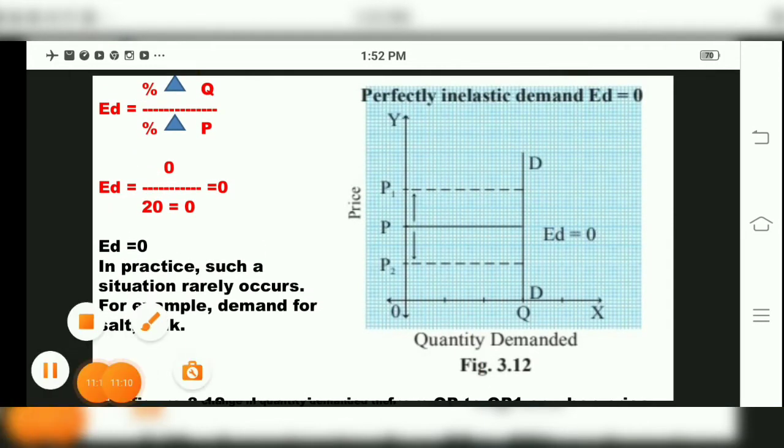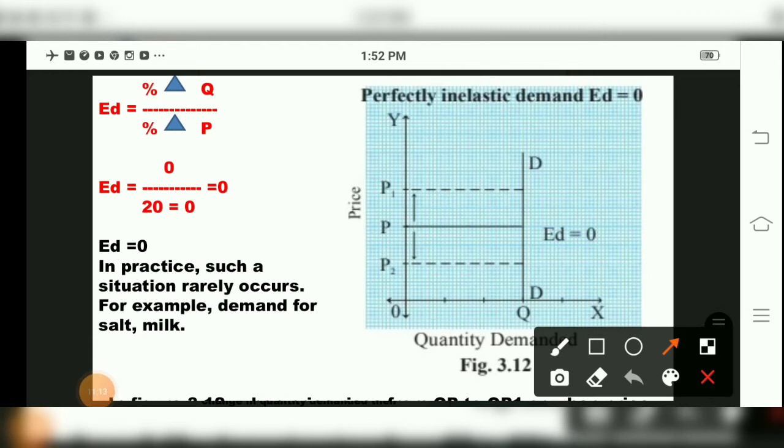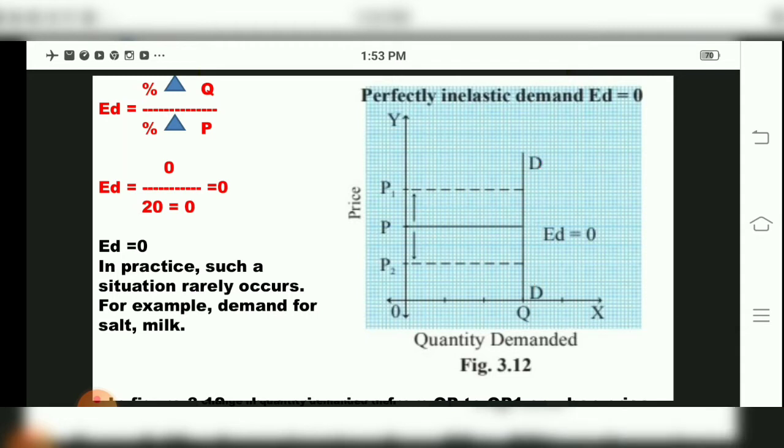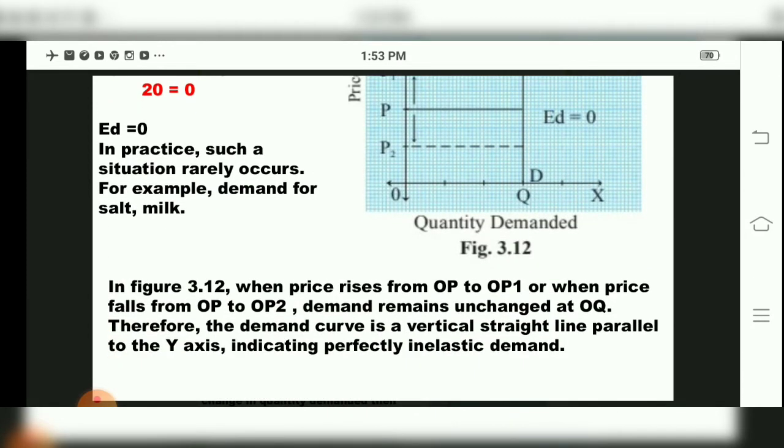See, if you can see in the diagram, children, this line represents what? It is parallel to the y-axis, a vertical straight line. A perfectly elastic demand curve is horizontal, parallel to the x-axis. This is a straight line parallel to the y-axis where demand is 0. It means even a slight change in price doesn't have any effect on demand, so the elasticity of demand is 0.